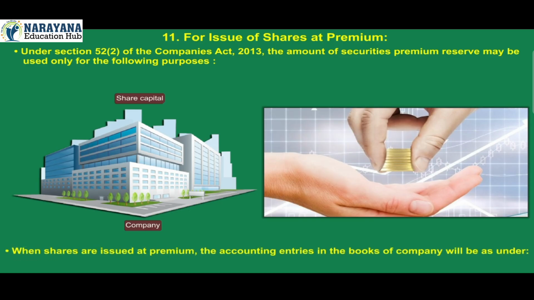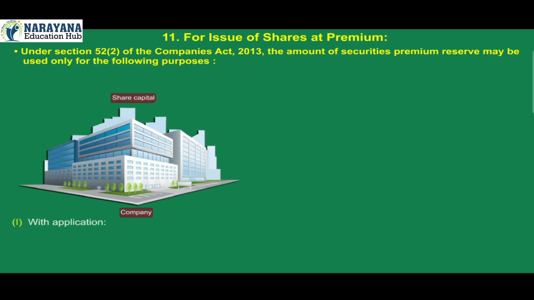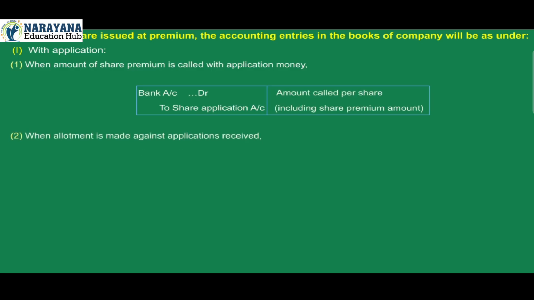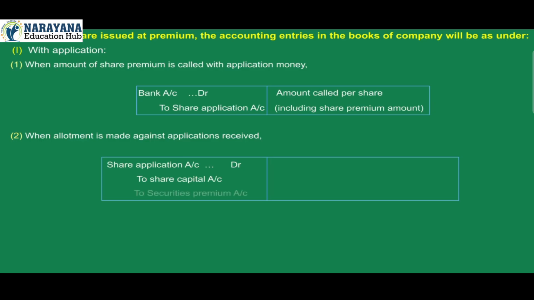When shares are issued at premium, the accounting entries in the books of company will be as under. Number 1. With application. 1. When amount of share premium is called with application money. Bank account debit to share application account credit. Amount called per share, including share premium amount. 2. When allotment is made against applications received. Share application account debit to share capital account credit to securities premium account credit. Number of shares allotted into amount of premium per share called with application.